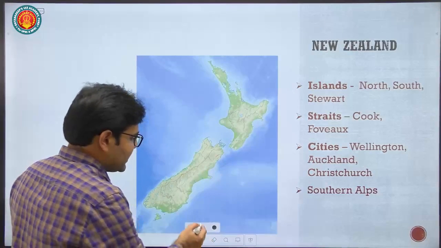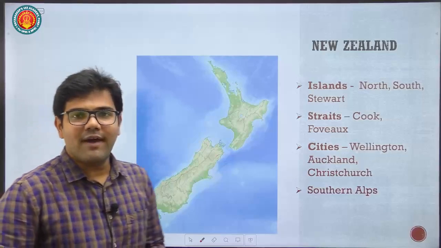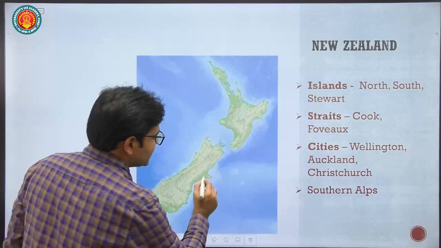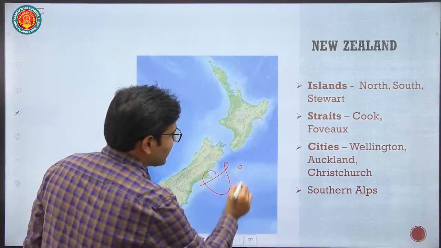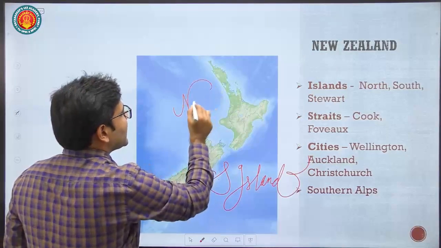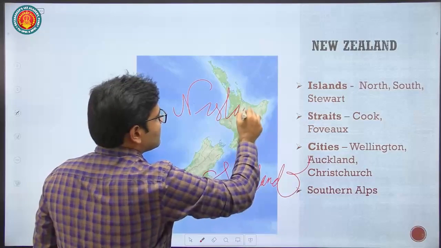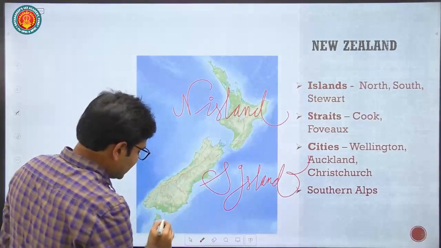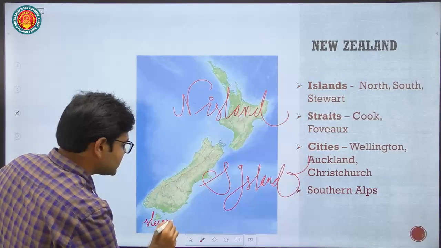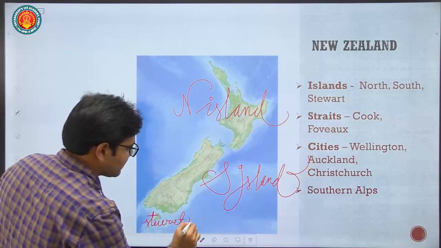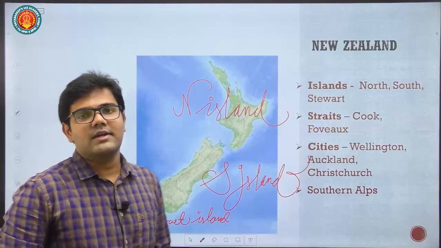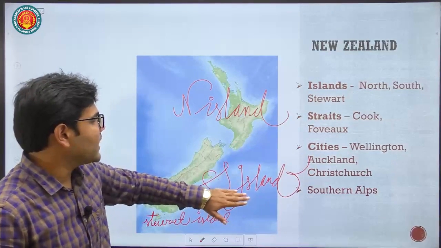New Zealand is again made up of many islands, hundreds of islands, but we will focus only on three major islands. The largest island of New Zealand is South Island. Then we have North Island. Then somewhere here we have a small island called Stewart Island. Again, there are hundreds of islands, so we are not concerned about it. Just remember South Island, North Island.